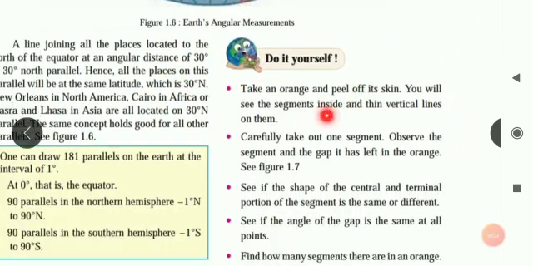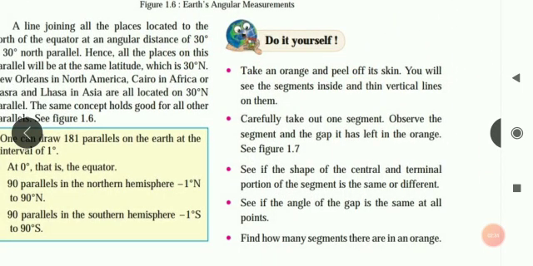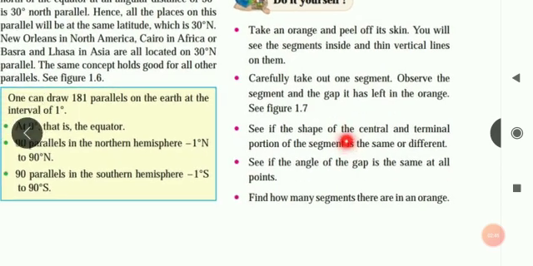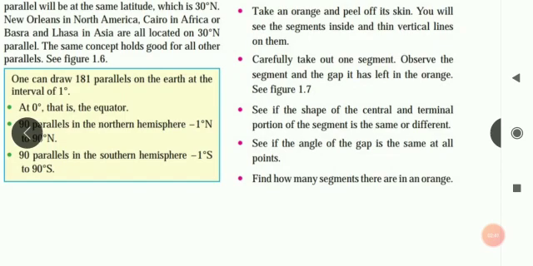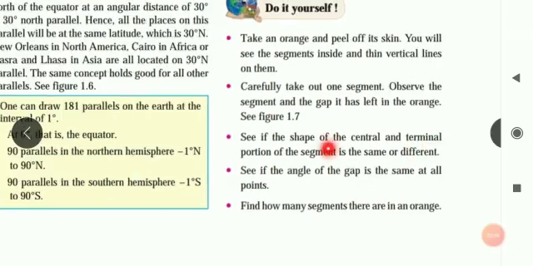Now do it yourself. One of the examples is given. Take an orange and peel off its skin. You will see the segments inside and thin vertical lines on them. Carefully take out one segment. Observe the segment and the gap it has left in the orange. See if the shape of the central and terminal portion of the segment is the same or different, see if the angle of the gap is the same at all points, and find how many segments there are in an orange. Okay, so let's see.